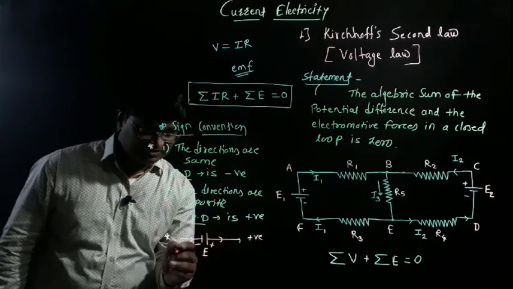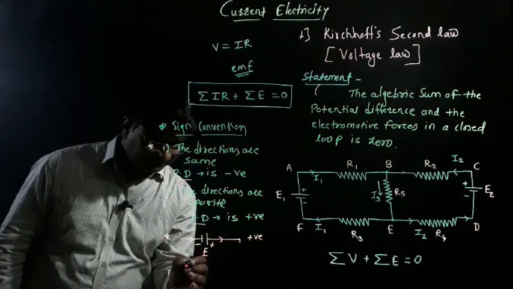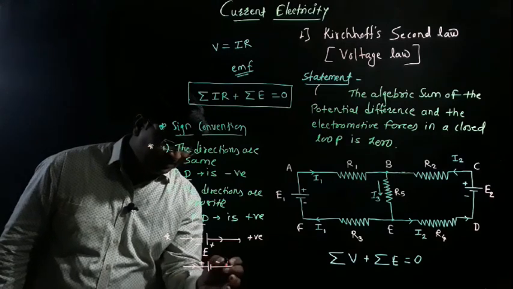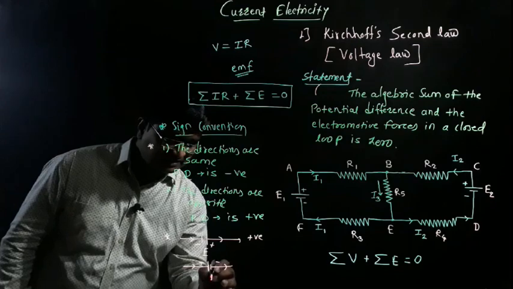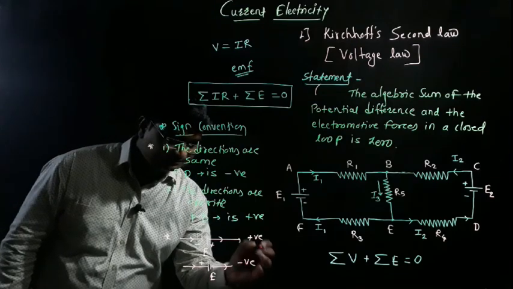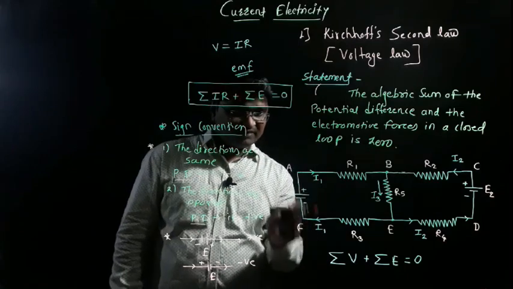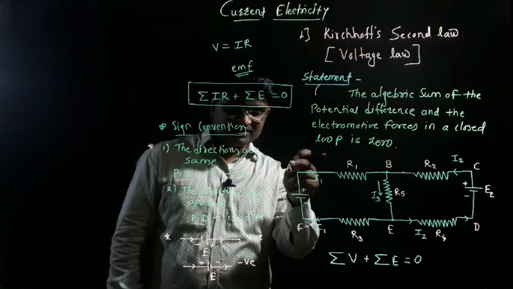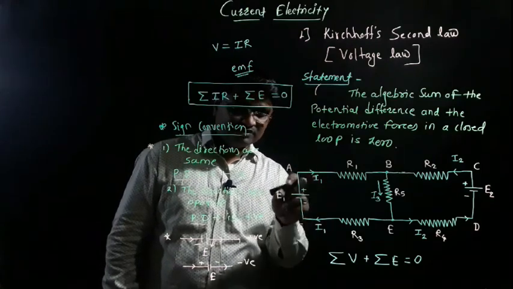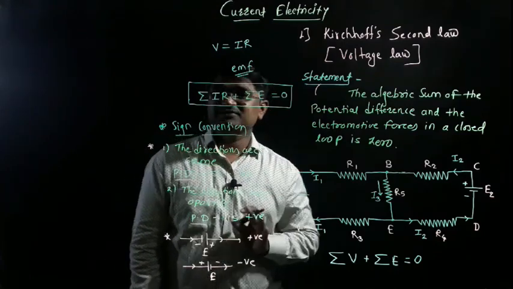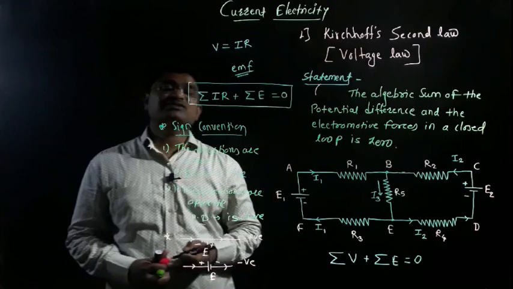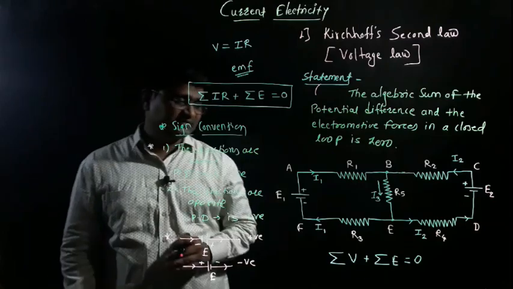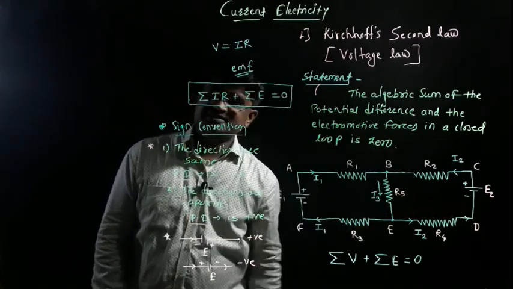This is the second sign convention. If the direction of tracing is from positive to negative, consider that the EMF is negative. When tracing from F to A, E1 is positive because it is negative to positive. And when we trace from A to F, it is positive to negative, so simply the EMF is negative. Get clear? With the help of these sign conventions we simplify this diagram. So let's use the sign conventions for the first closed loop and then the second closed loop.